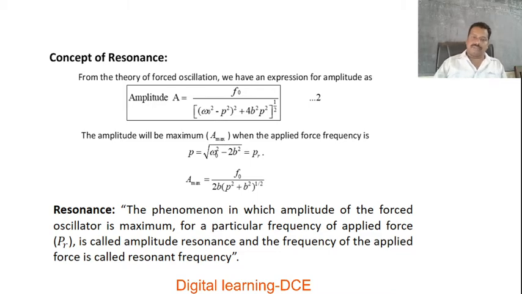Now we are going to discuss once again what resonance is. The phenomenon in which the amplitude of the forced oscillator is maximum for a particular frequency of applied force, that is P R, is called amplitude resonance, and that frequency of the applied force is called the resonant frequency.